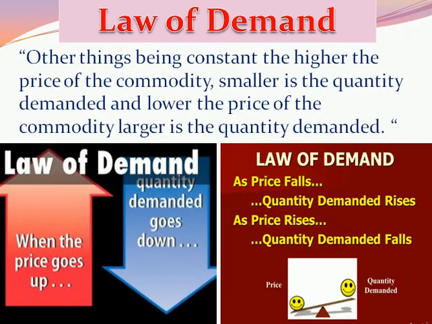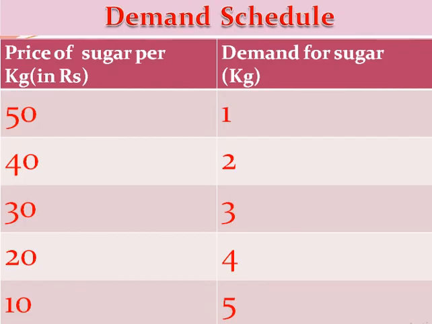Now let us see law of demand with the help of a demand schedule. In this demand schedule, we are taking one example to explain the law of demand. Here the price of sugar per kg is given and the demand for sugar in kg is given. When the price of sugar is rupees 50 per kg, the demand for sugar is just 1 kg. When the price falls from 50 to 40 per kg, you can see that the demand increases from 1 to 2 kg. Whenever the price falls, the demand increases.